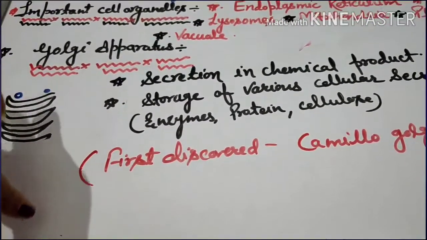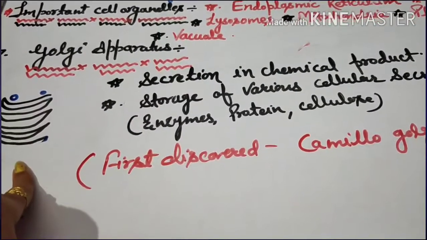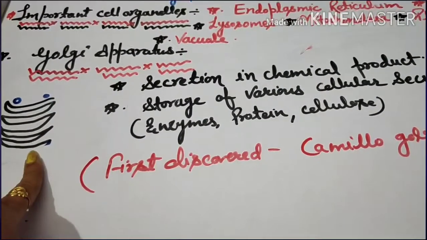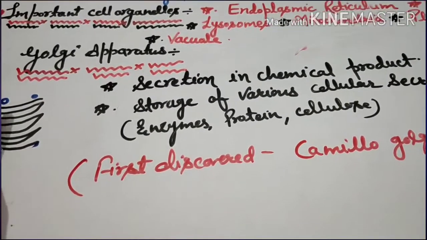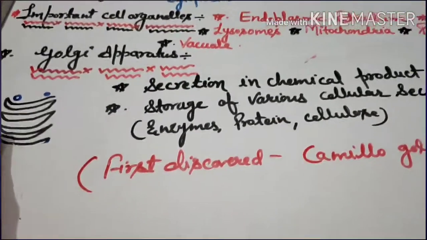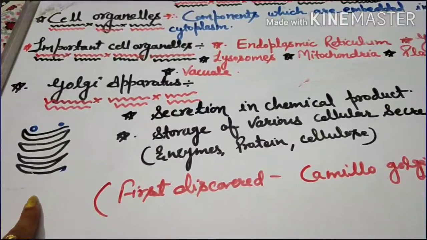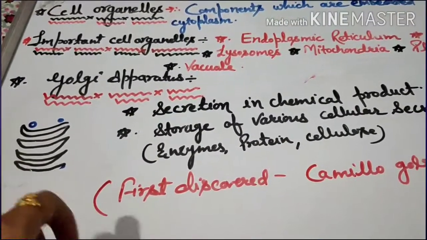It looks like the endoplasmic reticulum. There also you saw a network of vesicles, but here each vesicle is parallel to each other, and such a network together forms a Golgi apparatus.